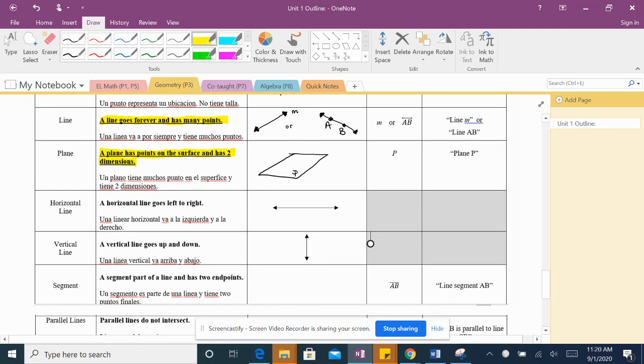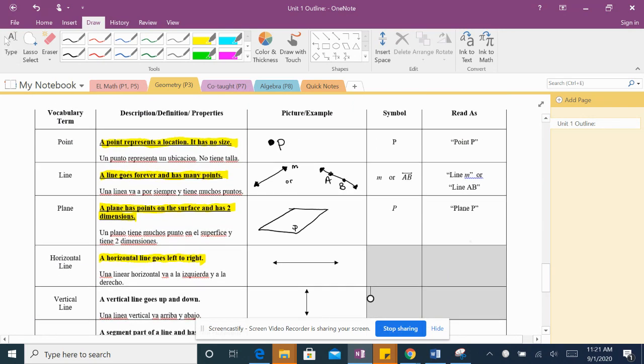The next term is horizontal line. A horizontal line goes left to right. Una línea horizontal va a la izquierda y a la derecha. And here is a picture of it. It goes from left to right, va a la izquierda y a la derecha. And it has no symbol, we just say horizontal line.